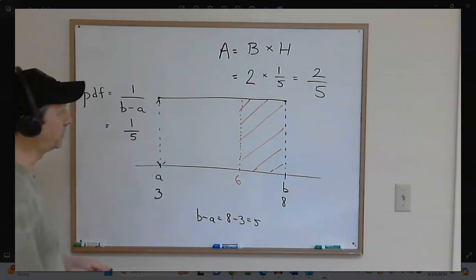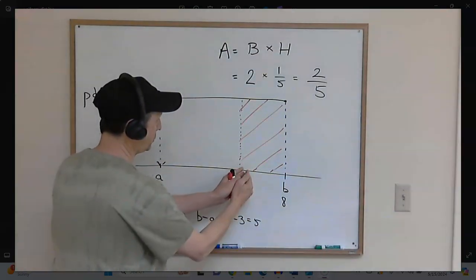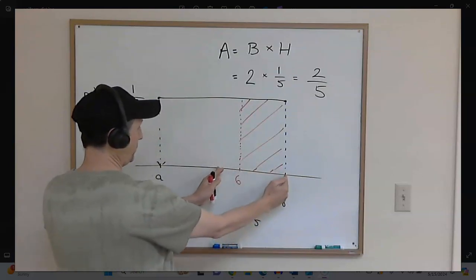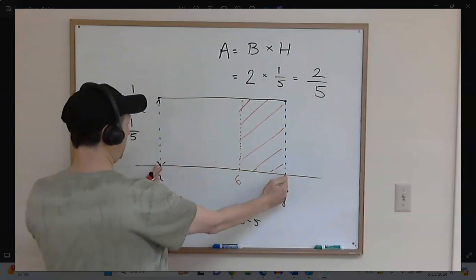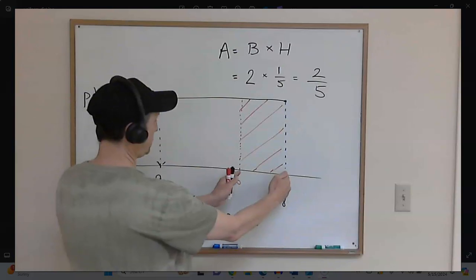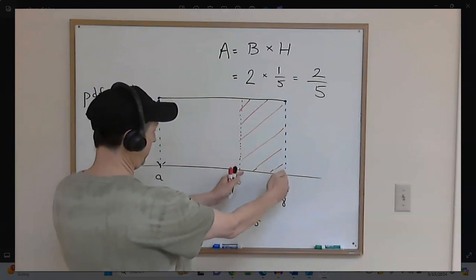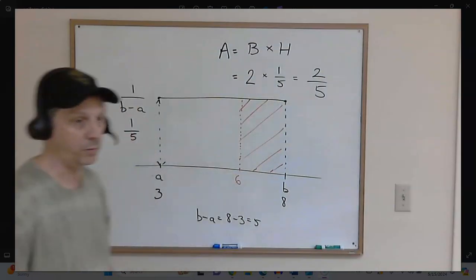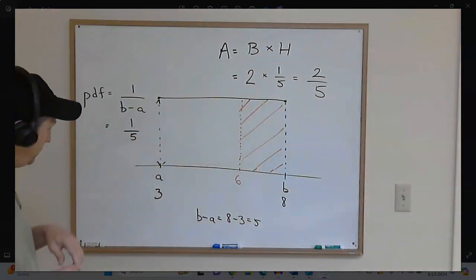It's basically just a fancy way of saying that the probability is proportional to this width. If you took half of this width, that would be a 50% probability. If you took all of the width, that would represent 100% probability. In this case, we've basically sliced off 40% of the width, and therefore it would have 40% of the probability.